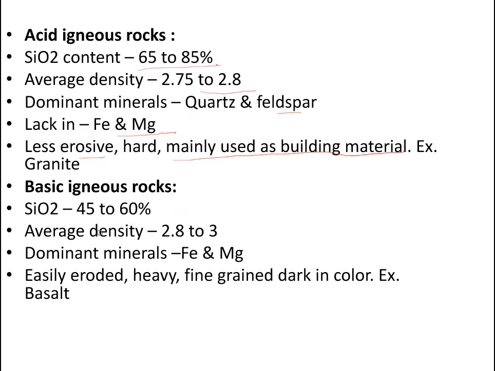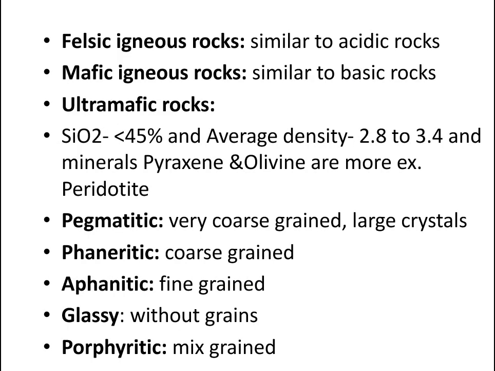Basic igneous rocks have a lesser silica content, about 45 to 60%, and an average density between 2.8 and 3. The dominant minerals are iron and magnesium. They are easily eroded, heavy and fine grained, dark in color. Example: basalt.